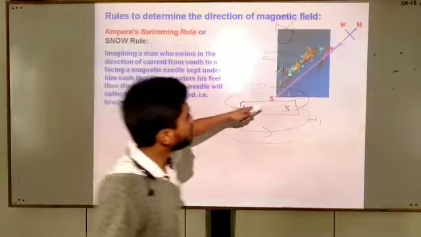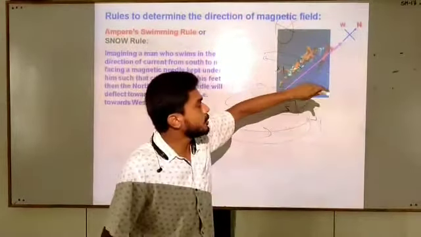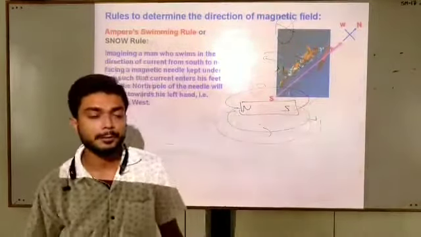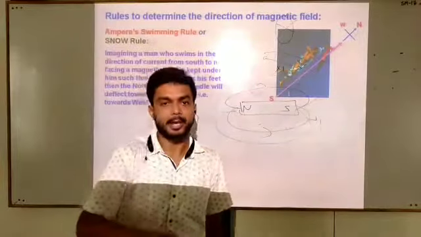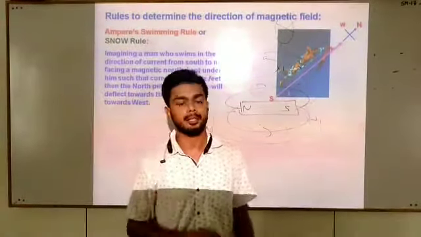This means that if current is passing, the north pole of the magnetic compass will show deflection towards the left hand. And if current is entering from your head, then the magnetic compass will show the deflection towards the right.